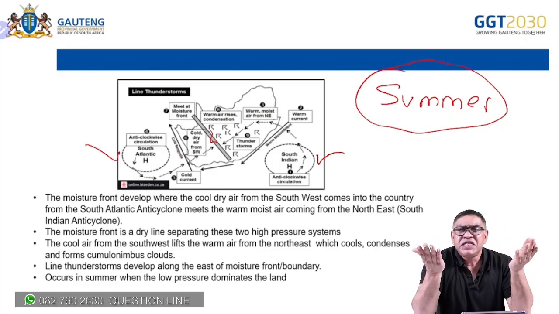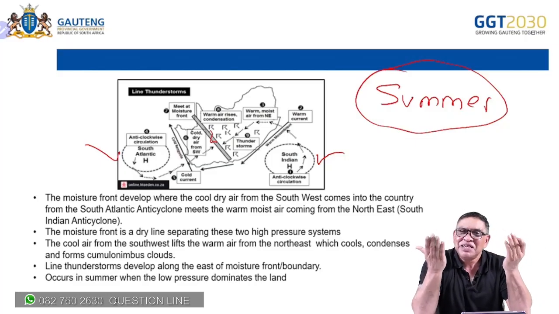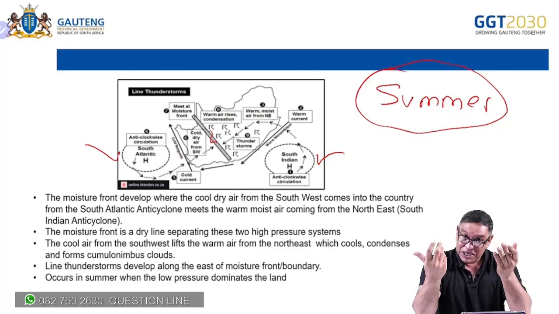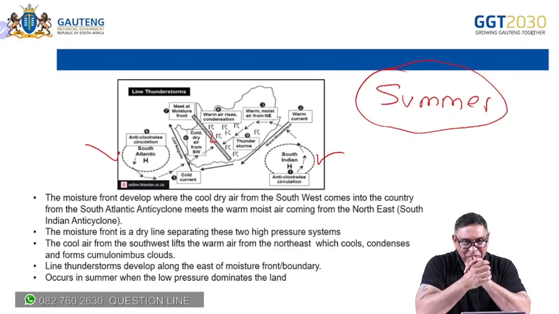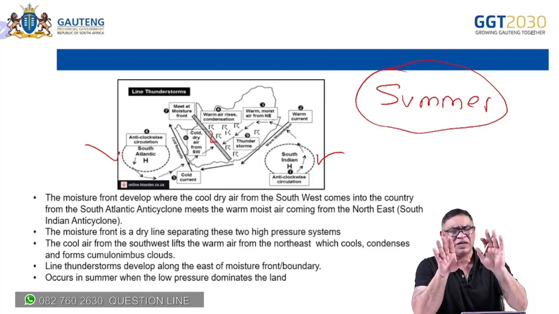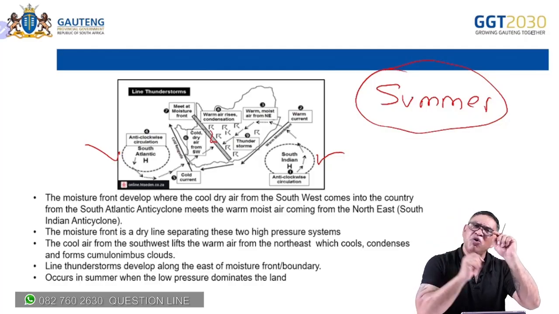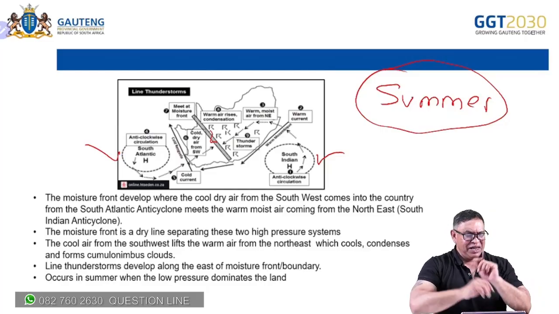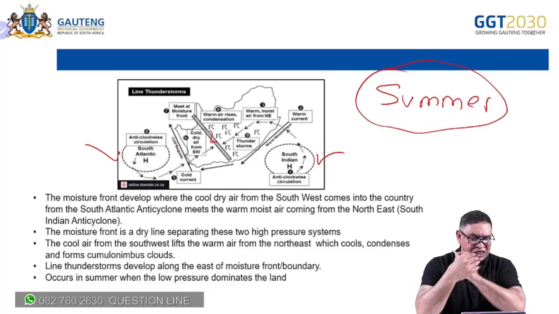And then the basic principle, learners. How does air move from high pressure to low pressure? And what else did we learn? I'm trying to simplify this. It's such a simple concept, but we tend to struggle because we don't go back to the basics. What did we learn about circulation?